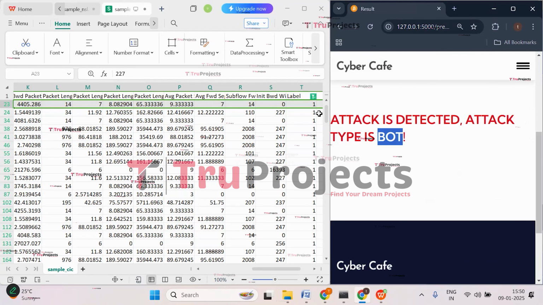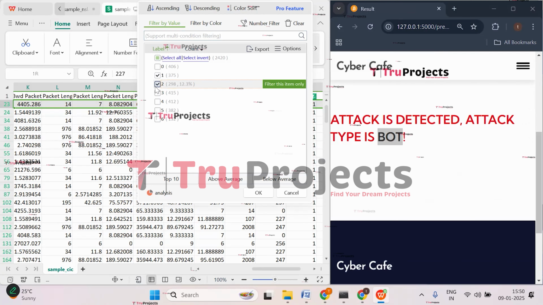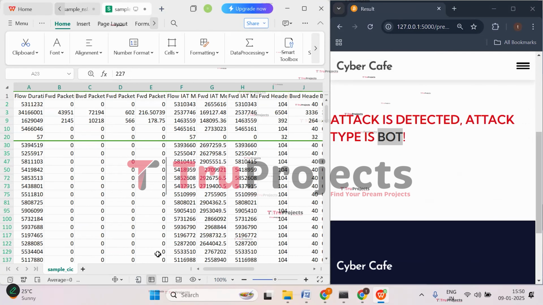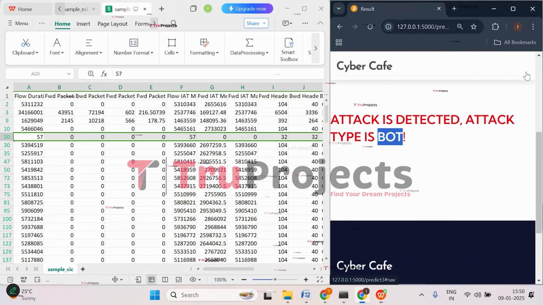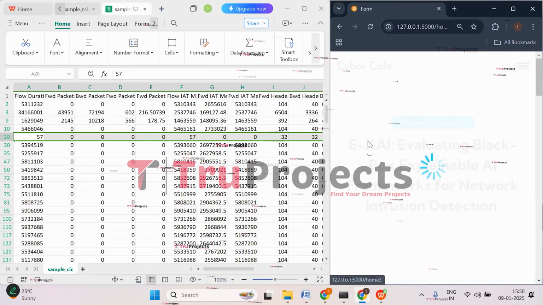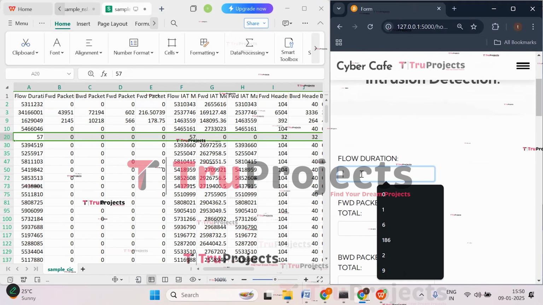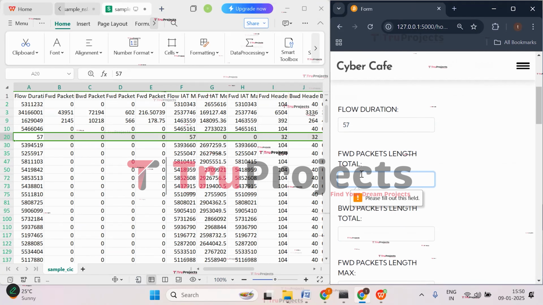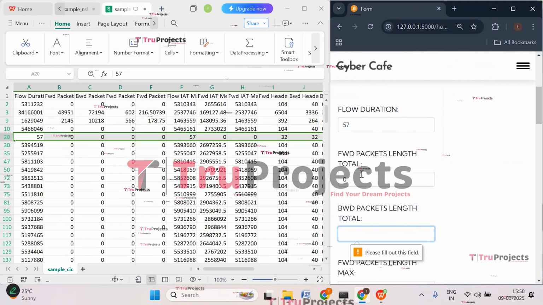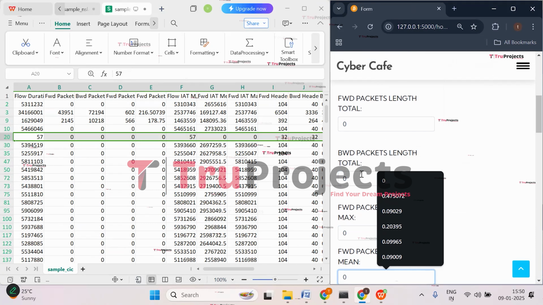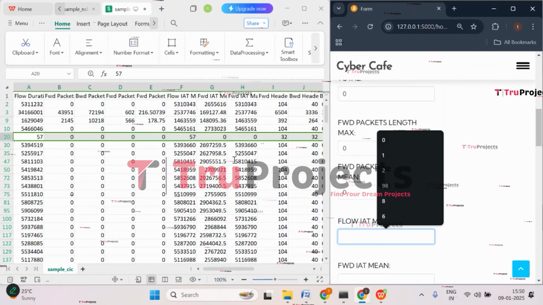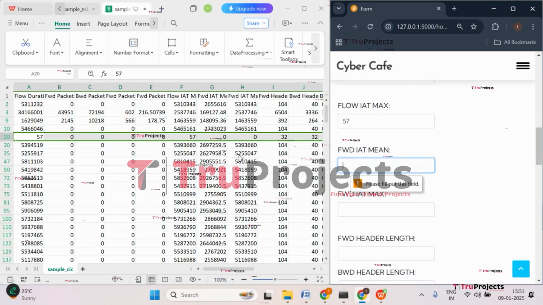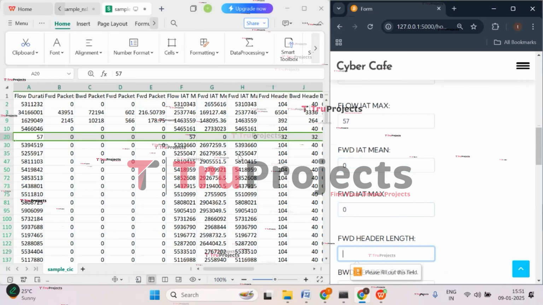So the bot attack has been detected. Now let's check with class 2. So apply filter to class 2. Click on OK. And now let's try giving this case as the input. Click on prediction. Click on CICIDS 2017. Here flow duration is 57. Forward packet length total is 0 and the next four values are also 0. And then IAT max is 57. IAT mean is 0. Max is 0.